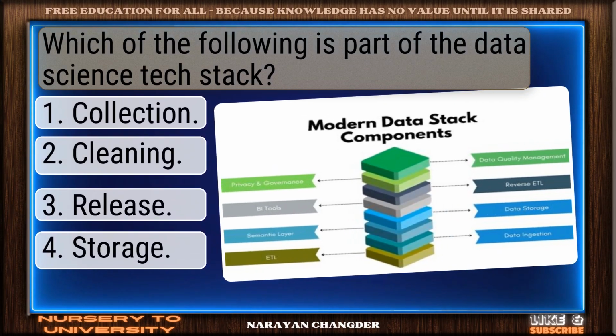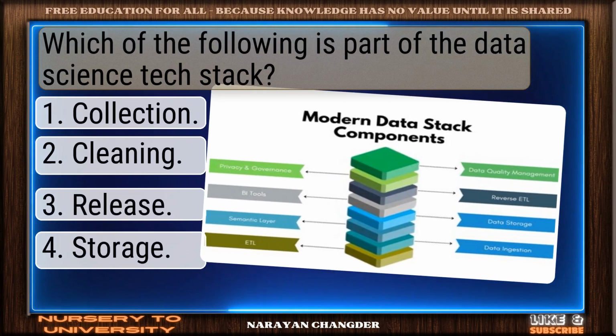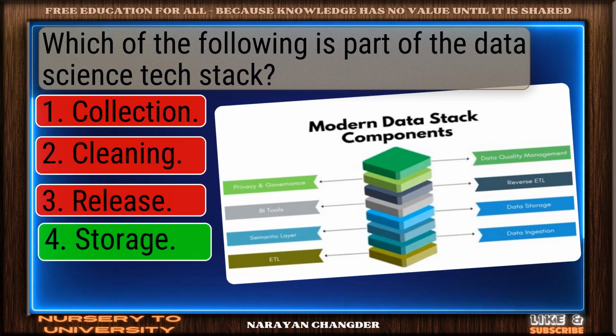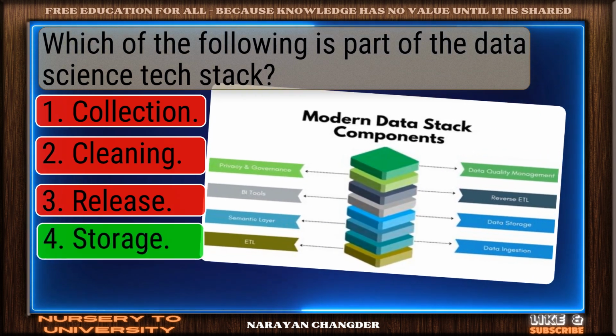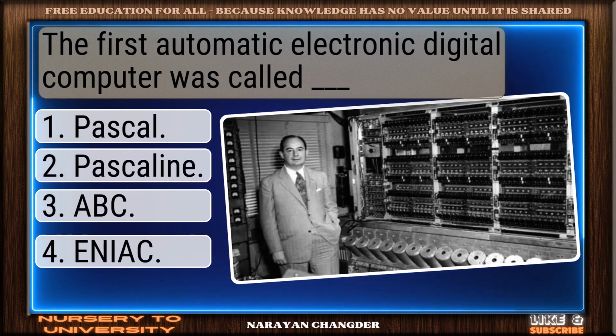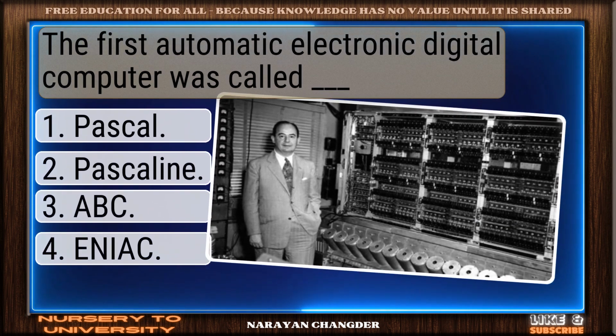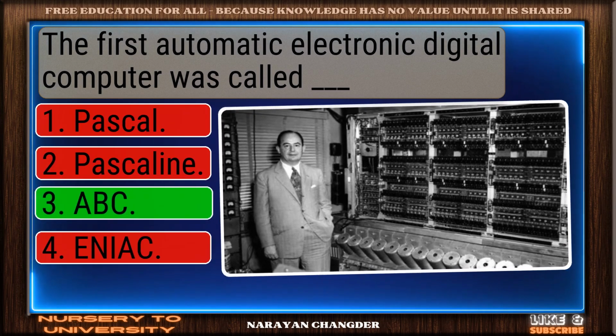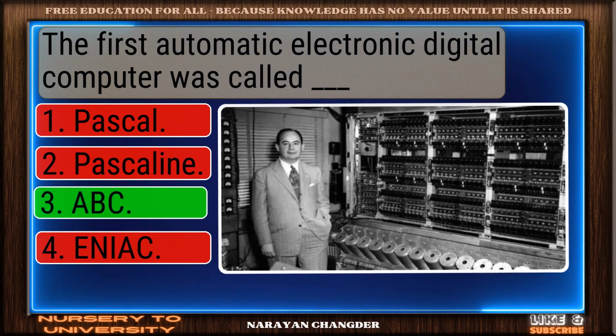Which of the following is part of the data science tech stack? Excellent choice. Storage is right. The first automatic electronic digital computer was called ___. Well picked. ABC is correct.